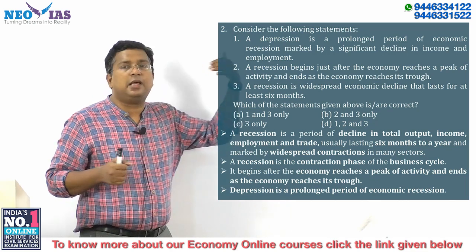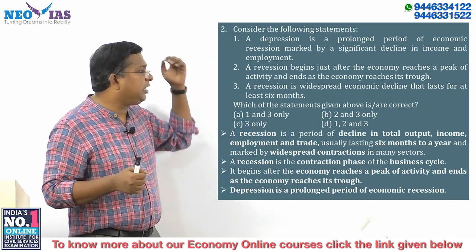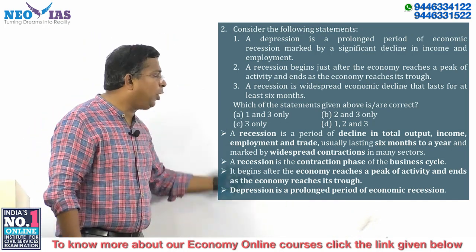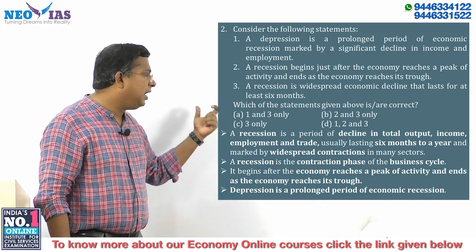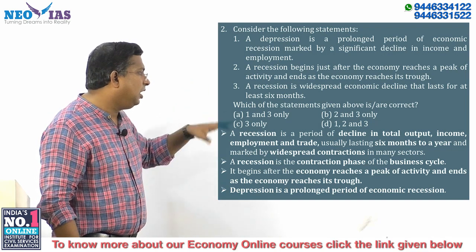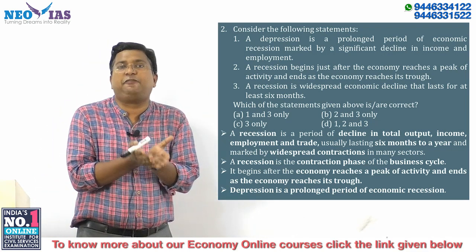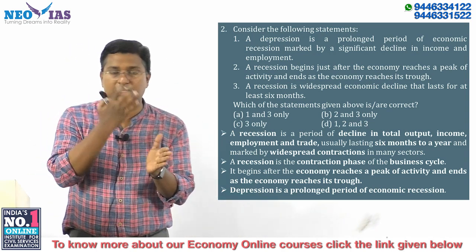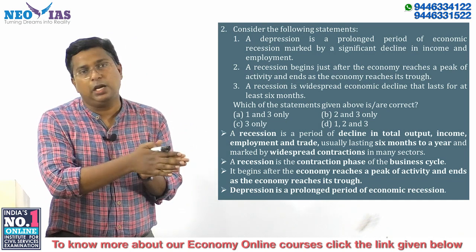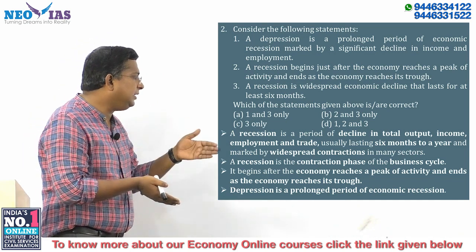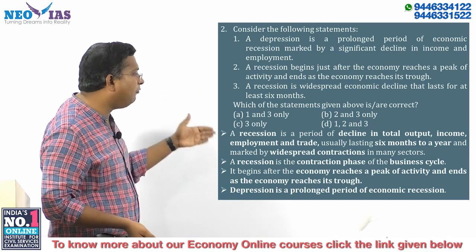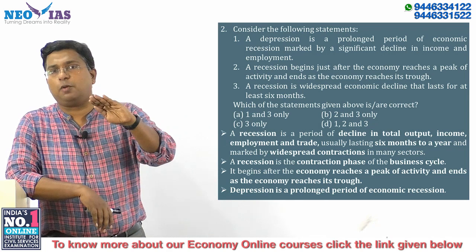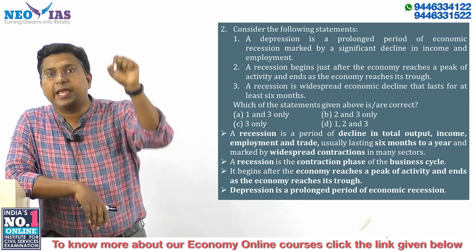In recession, there will be a decline in total output or national income. There will be a decline in the income of the people, a decline in employment and trade, and usually a recession lasts for 6 months to 1 year. It is marked by widespread contractions in many sectors of the economy, that is, negative growth rate.